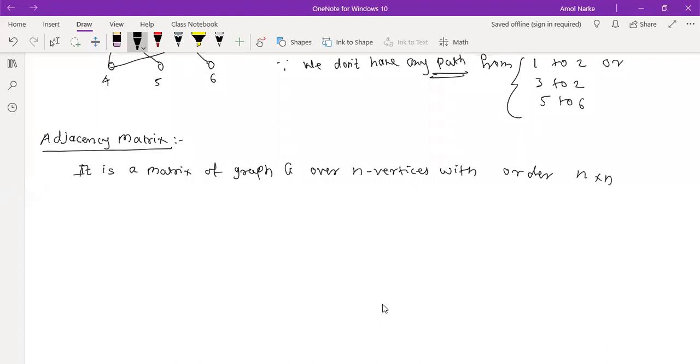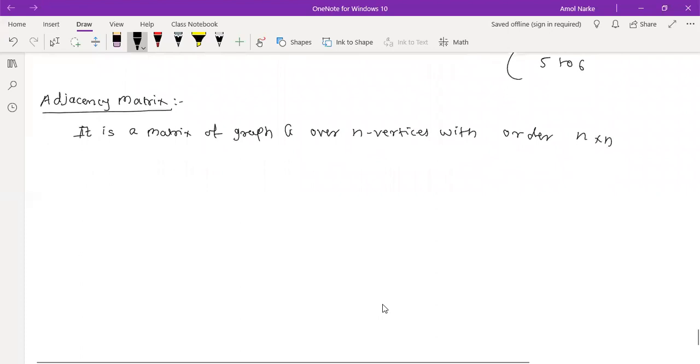Okay, so suppose we have a graph with 3 vertices, then the matrix order is what? 3 by 3, 3 cross 3. So it is always a square matrix.